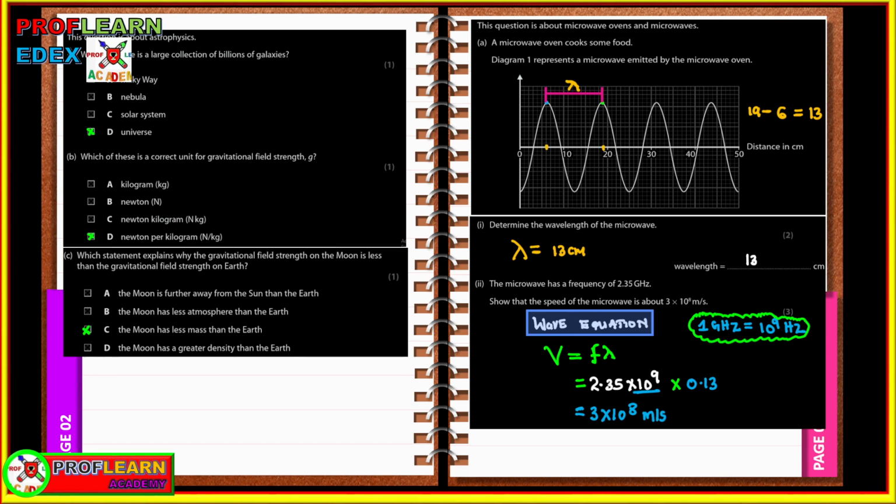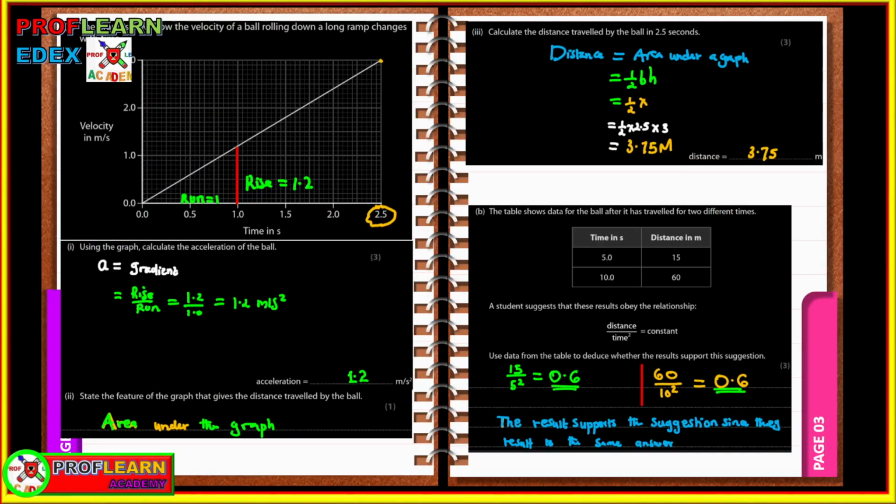All right, the next concern that you need to understand is the motion graphs. We can have a distance time graph, displacement time graph, velocity time graph. When you have a velocity time graph, the gradient represents acceleration, and the area under the graph represents the distance covered by the object, and that's what is covered in this particular question, both in Roman 1 and also in Roman 2, because you are supposed to state the feature of the graph that gives the distance traveled by the ball.